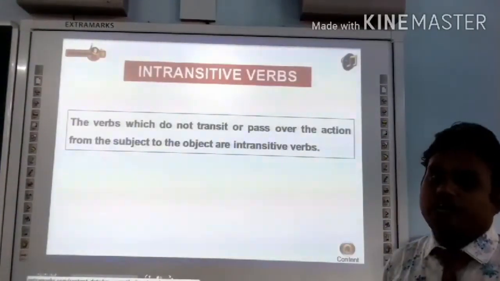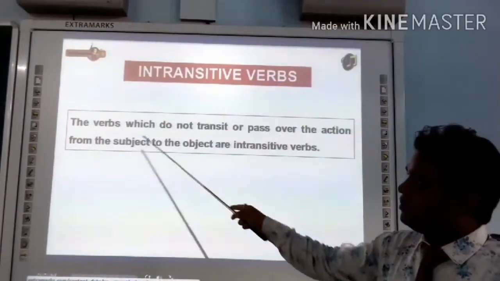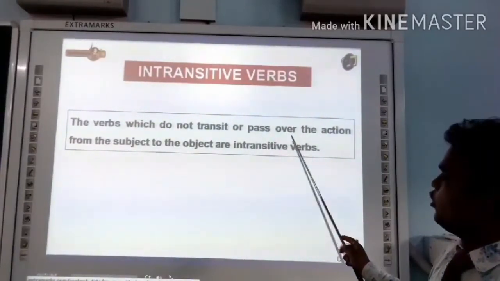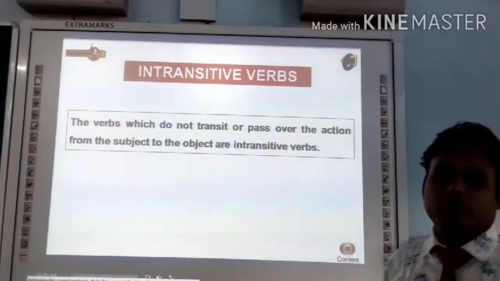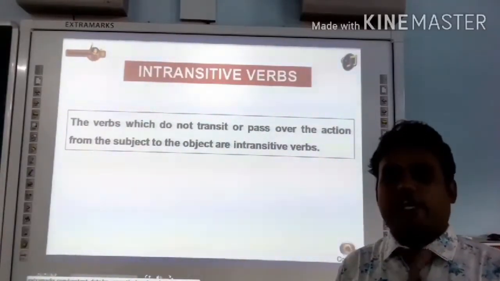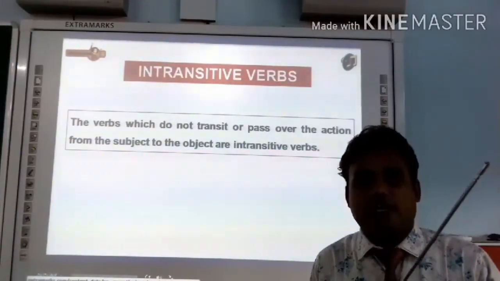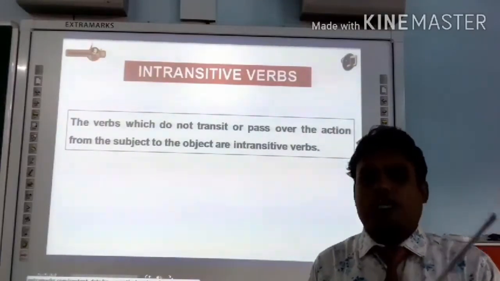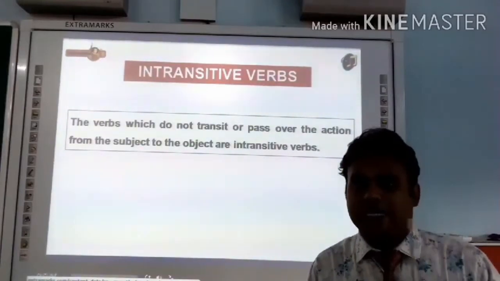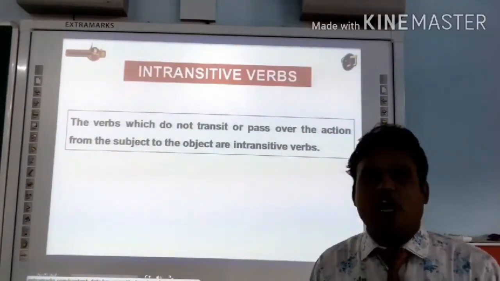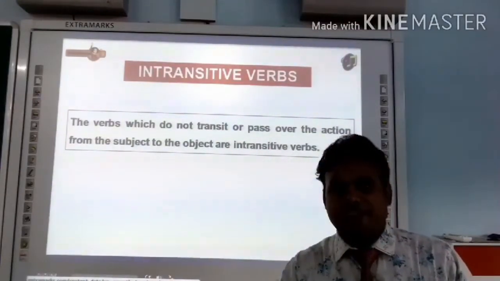So students, let's take a look at the definition of intransitive verb. The verb which does not transit or pass over the action from the subject to the object is an intransitive verb. So we have seen some examples like roar and sleep, those verbs are complete in themselves and they do not need any action to carry forward. So these kinds of verbs which do not need any action to carry forward are called intransitive verbs. That means there is no need to transit, there is no need to carry forward.